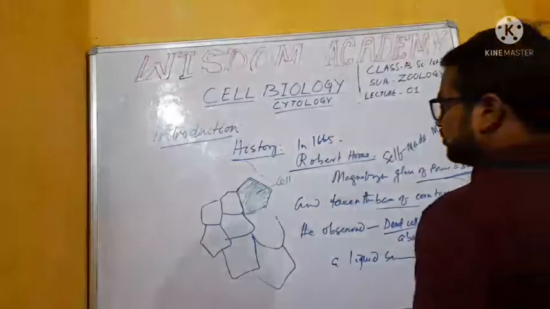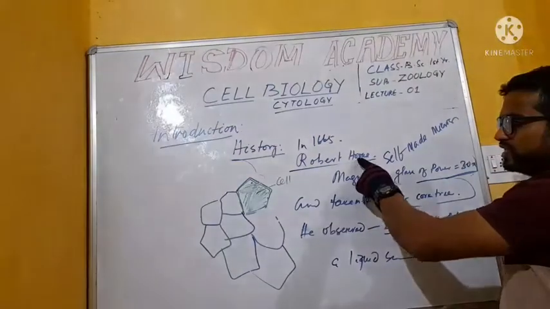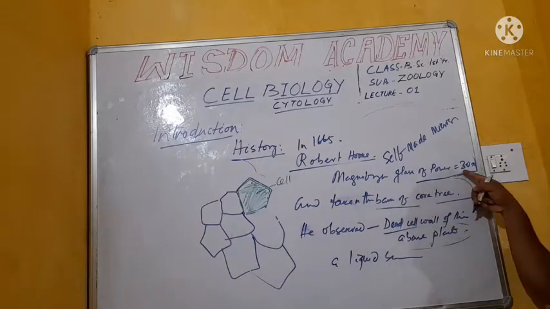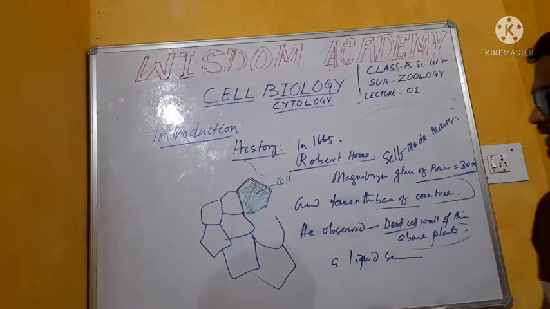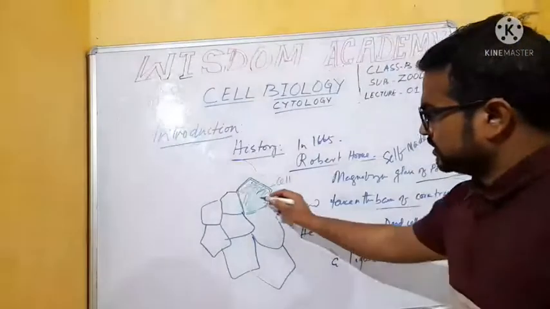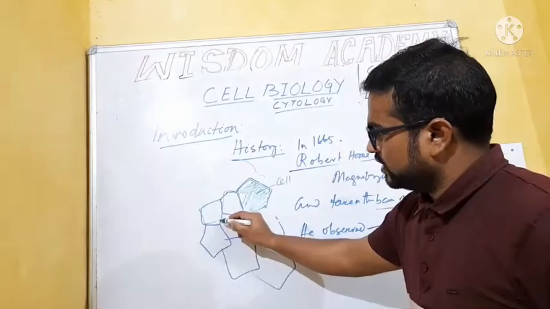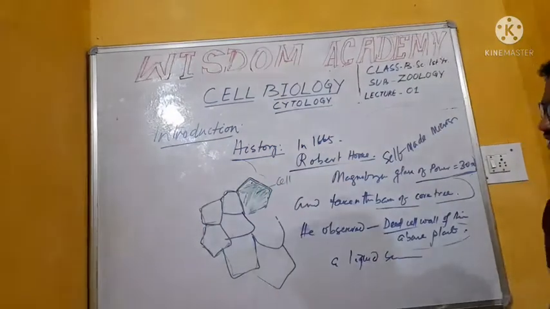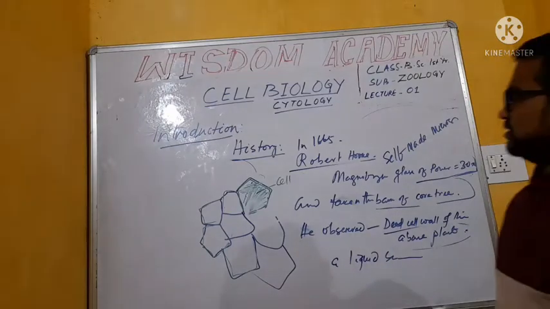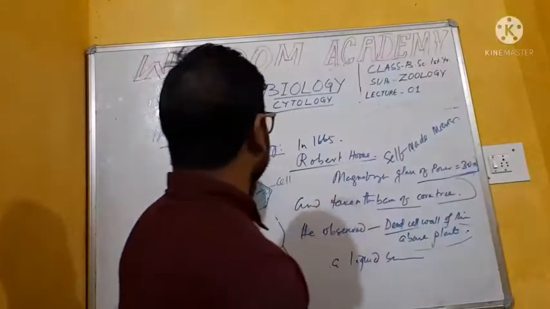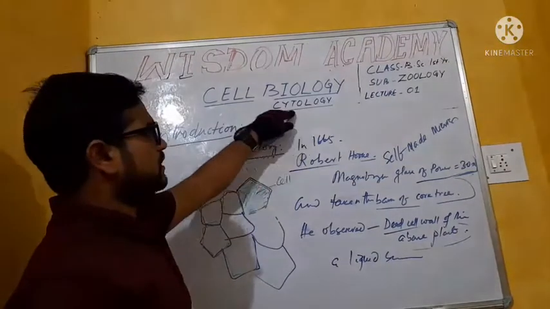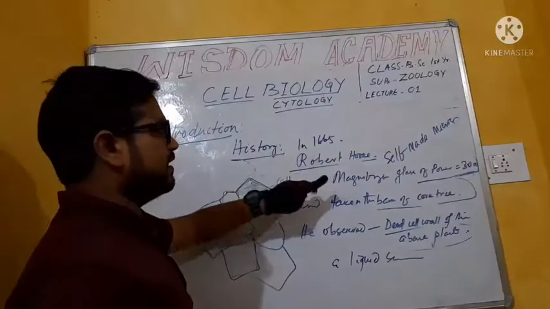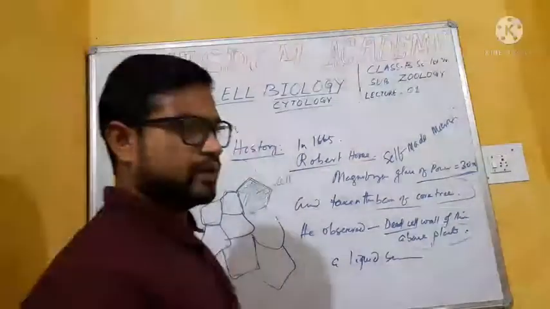The term cell was coined by Robert Hooke in 1665 in his experiment, taking a magnifying glass of power 30x and the bark of a tree. Under his observation, he observed this structure in his experiment. So, in histology or cytology, the cell was discovered by Robert Hooke in 1665. This is the first theme of Robert Hooke.